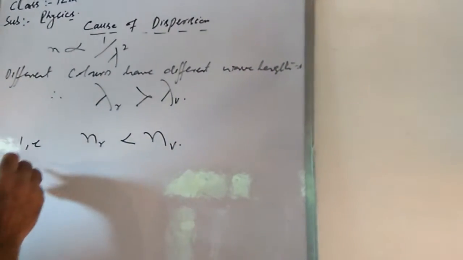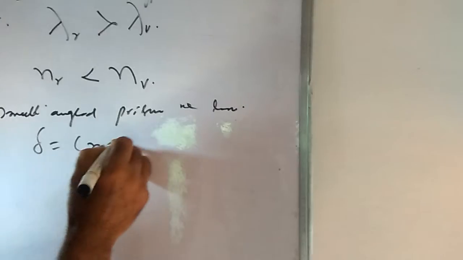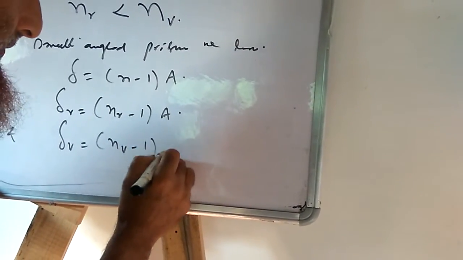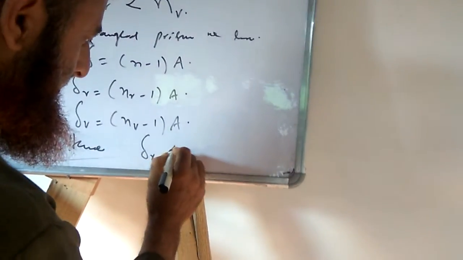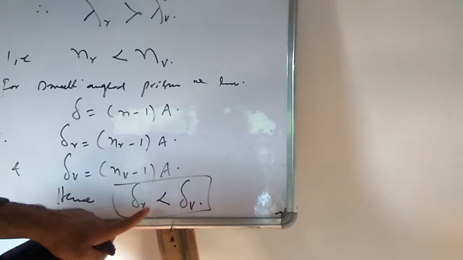Now for a small angle prism we have delta is equal to (n minus 1) into A. Therefore, delta r is equal to (n r minus 1) into A, and delta v is equal to (n v minus 1) into A. Hence, delta r is less than delta v.